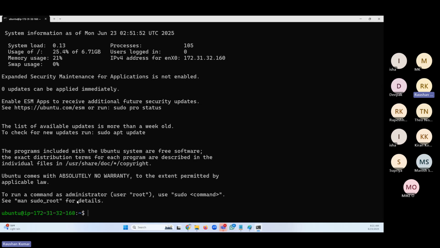I got connected to my server. Look at this. Even if we want to change the username of that instance, we can change it, right? Yeah, you have the command, right? We can create the user add. We have so many users. There are so many users in my OS.